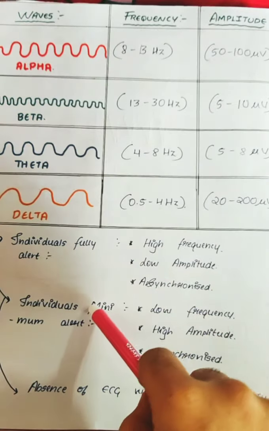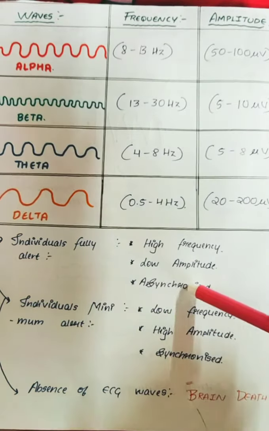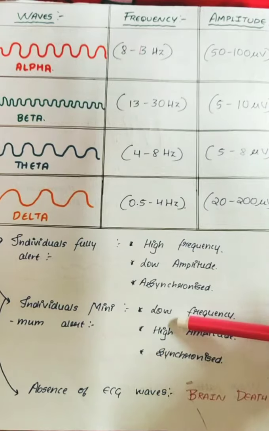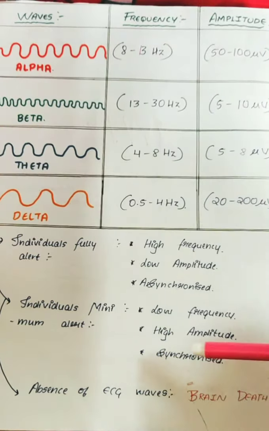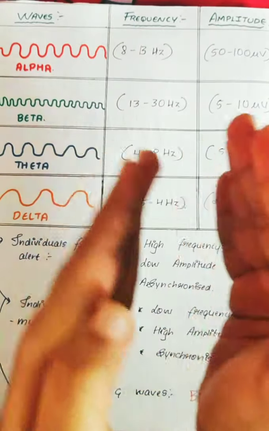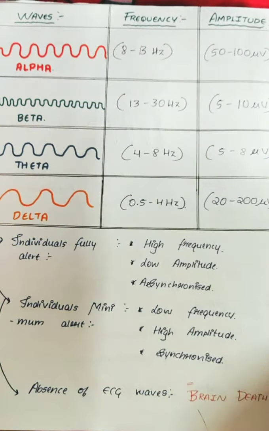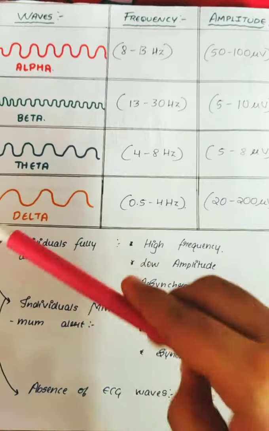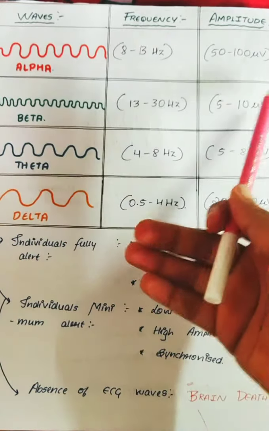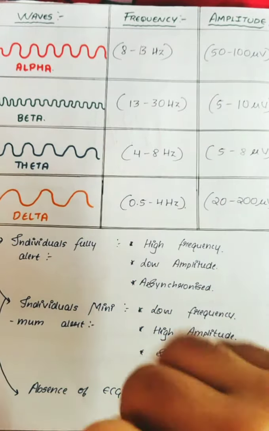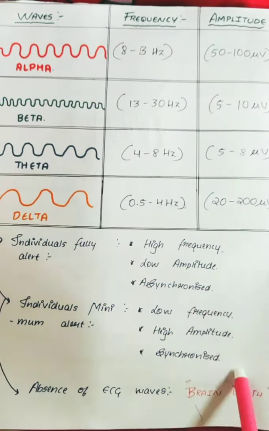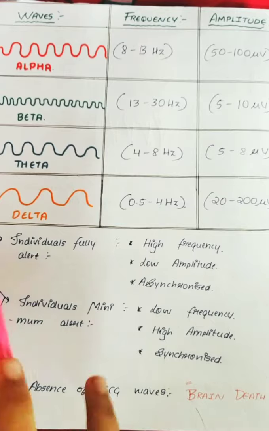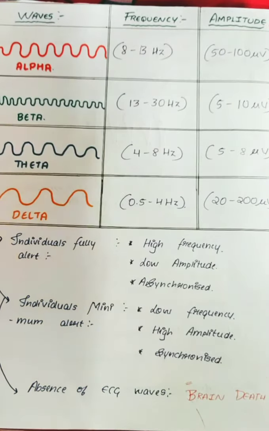Whereas those individuals who have minimum alert have the opposite: low frequency, high amplitude, and their waves will be synchronized from time to time. If there is absence of EEG waves, where the individual is not fully alert or minimum alert, then there might be some brain damage or brain death, or the person might be in a coma state.